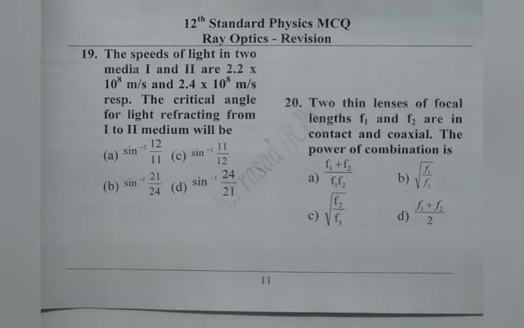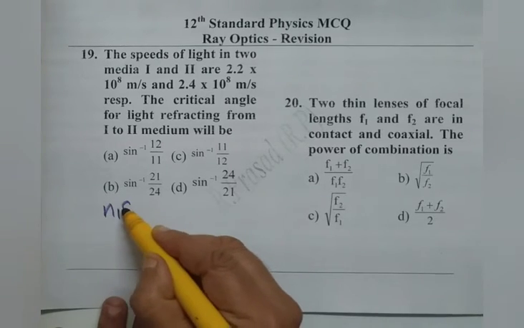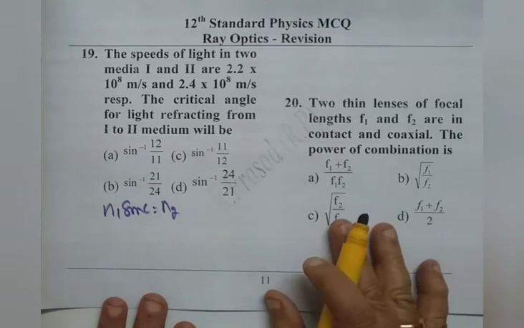We read 19th question. The speeds of light in two media 1 and 2 are 2.2 × 10^8 meter per second and 2.4 × 10^8 meter per second respectively. Critical angle for light refracting from first medium to second medium. We can write it like this: N1 sin C is equal to N2.